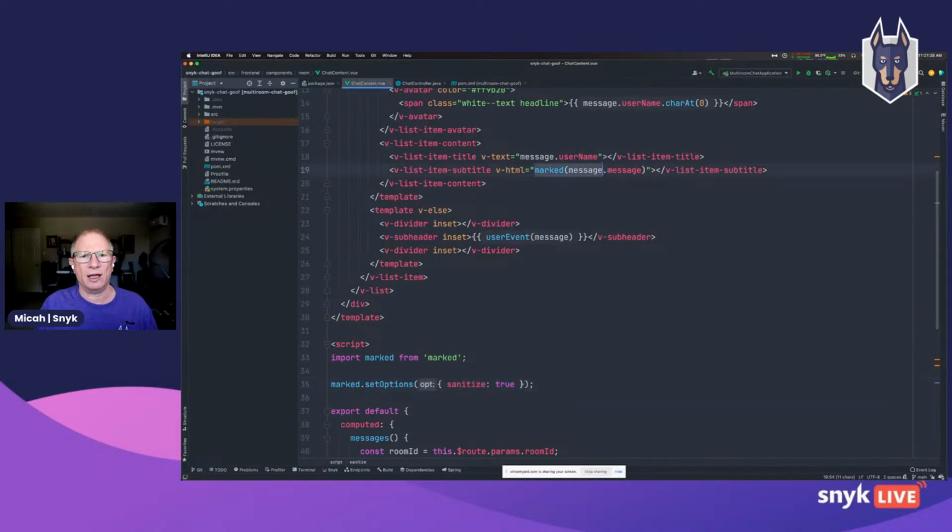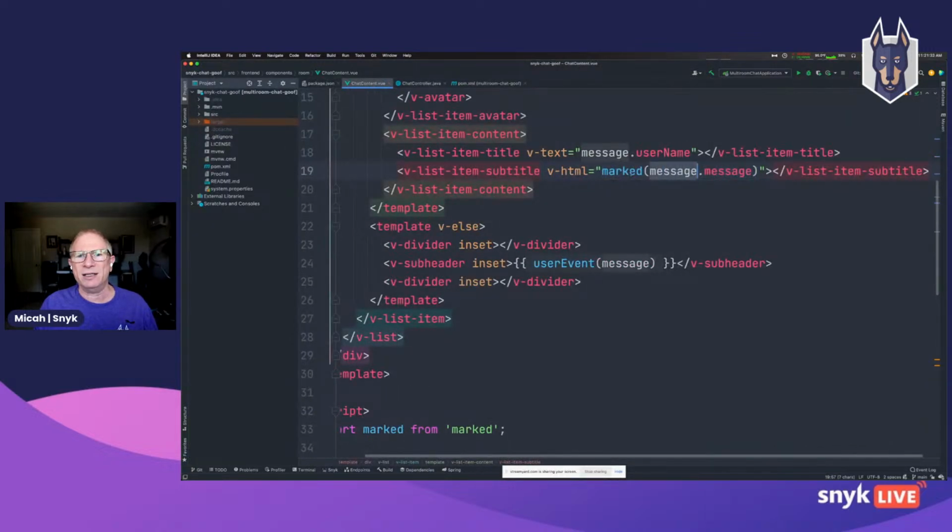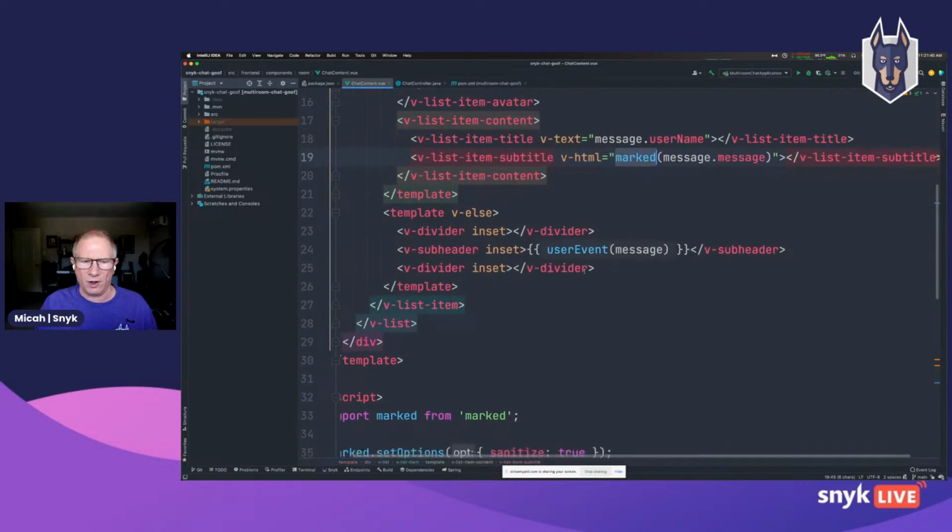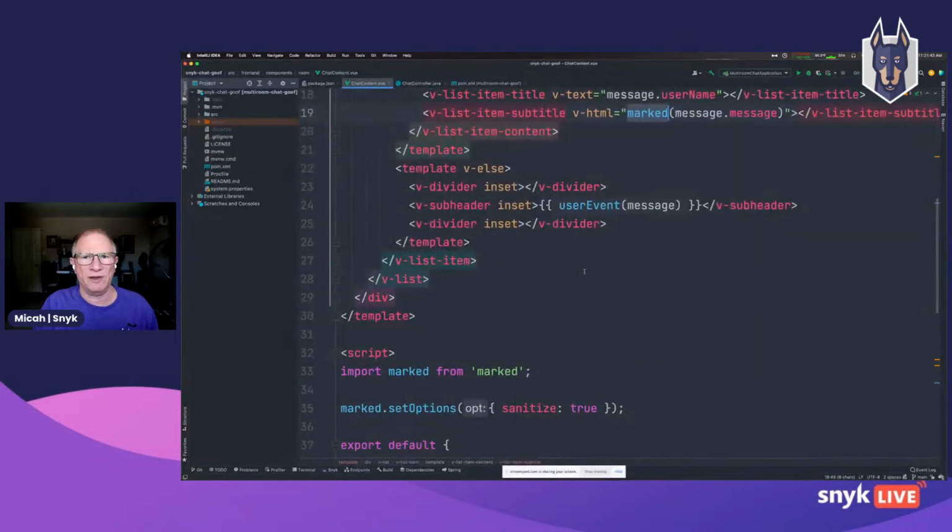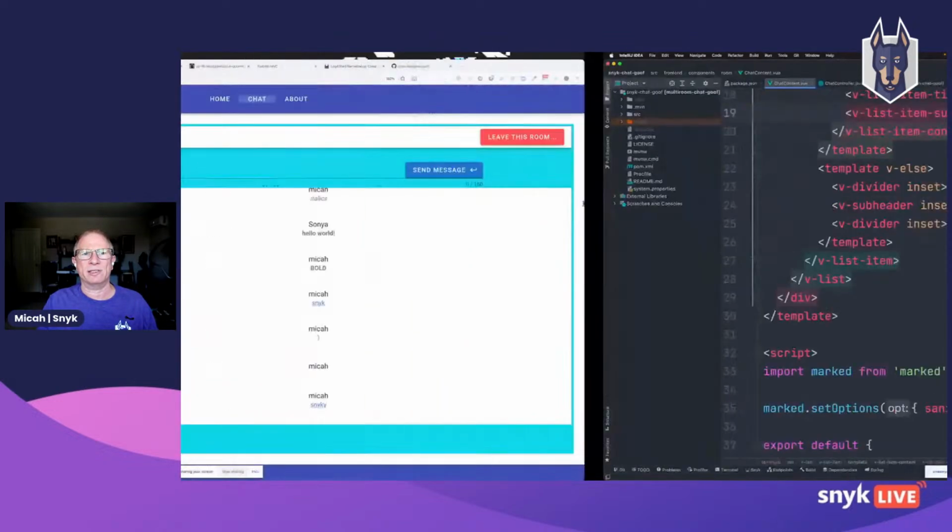And then here's the third line of code, and that says for every incoming message, pass it into the marked function. So if there is markdown, it will properly render it on the page. So from the perspective of being a software developer, this is great for productivity. With 3 lines of code, I was able to make my modern chat app support markdown. That's pretty great. But as we just saw, there's a problem with this library. So how can I have confidence in the open source libraries that I'm using?